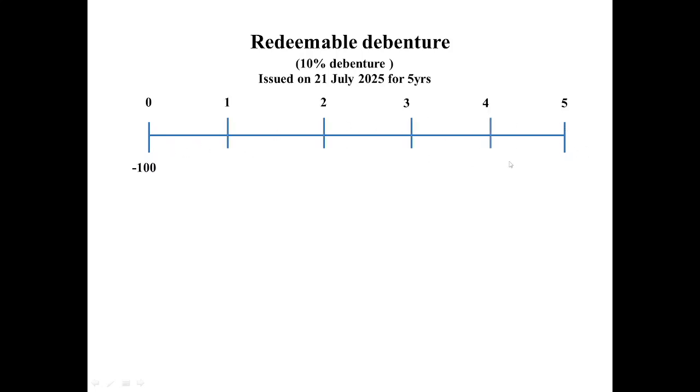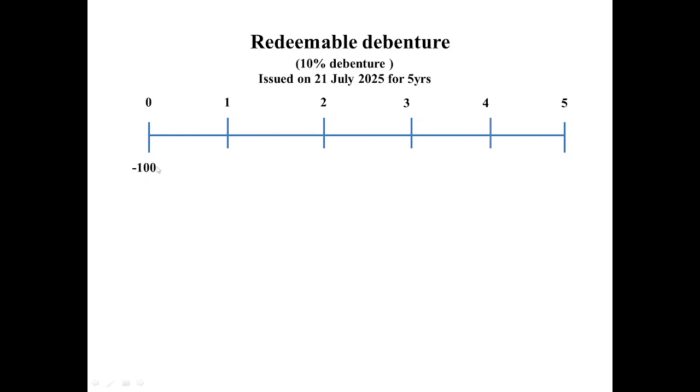That means if today is the 21st of July 2025, and we draw a timeline, the 100 rupees the company has taken has to be returned back after 5 years to the investor. So we'll draw a timeline for 5 years, like this: one, two, three, and four. This is the timeline we need to draw to figure out what is happening.